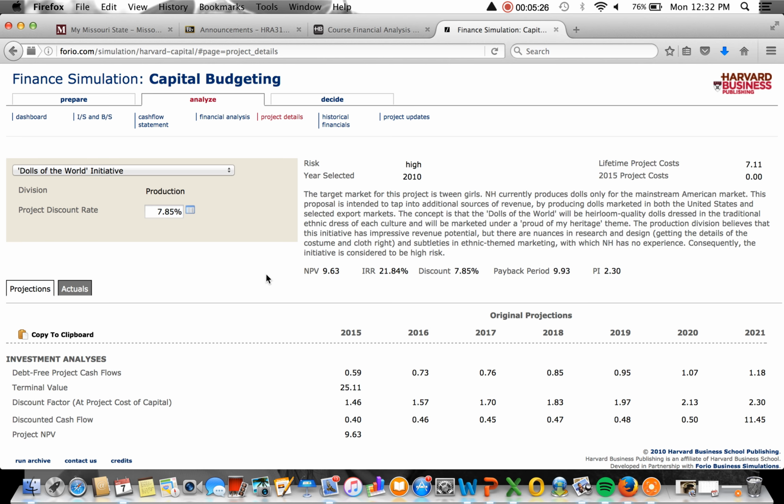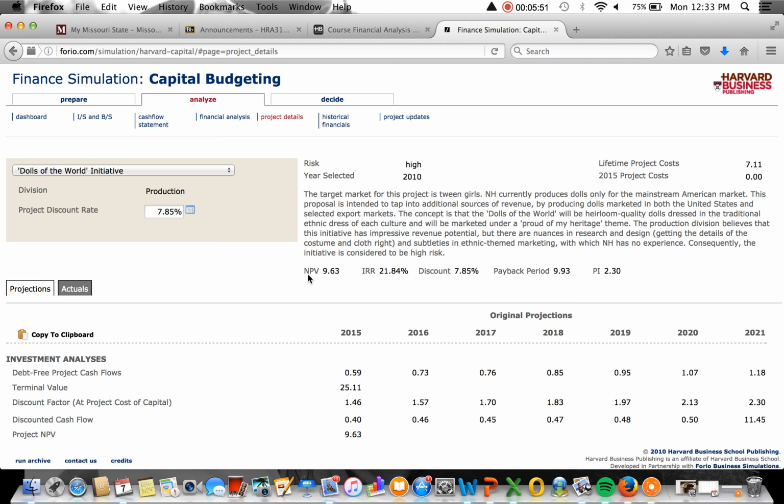This proposal is intended to tap into additional sources of revenue by producing dolls marketed in both the United States and selected export markets. So there are some being exported. The concept is that the Dolls of the World will be an heirloom quality doll dressed in the traditional ethnic dress of each culture and will be marketed under a Proud of My Heritage theme. So let's see how this project did.